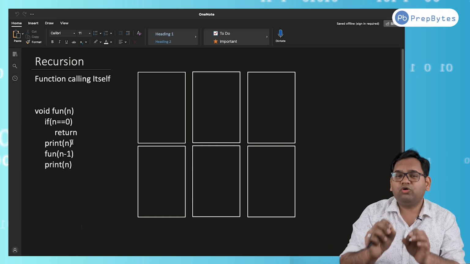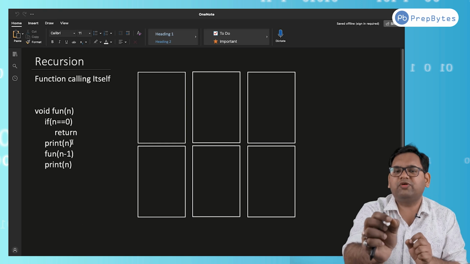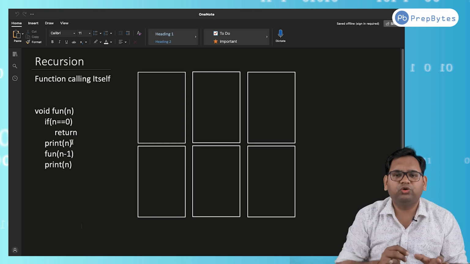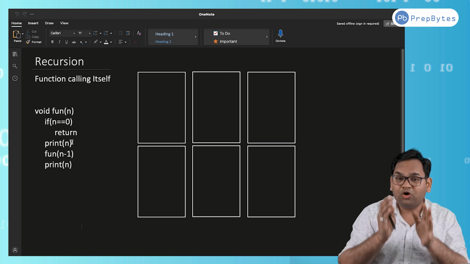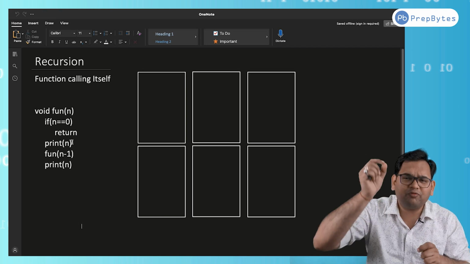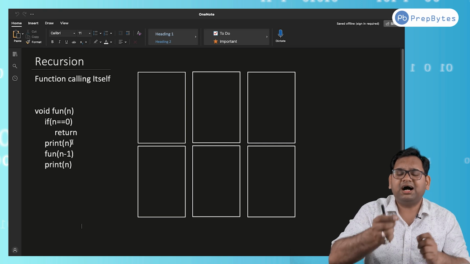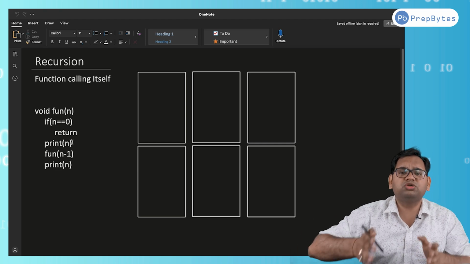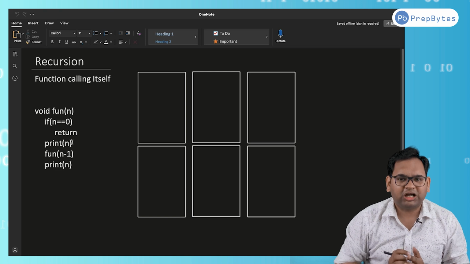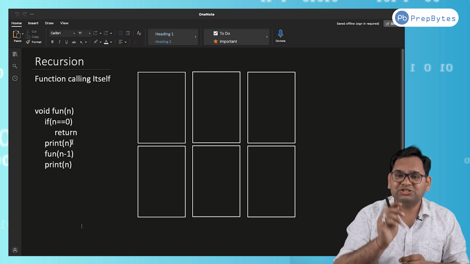So I am going to really simplify recursion for you in this particular video and in the subsequent videos. I hope you will like this video. If you have ever faced an issue in recursion, if you ever felt like recursion is hard, after this video and subsequent videos, you will not feel like that. I will make it really simple for you. Fine. So let's start with it.